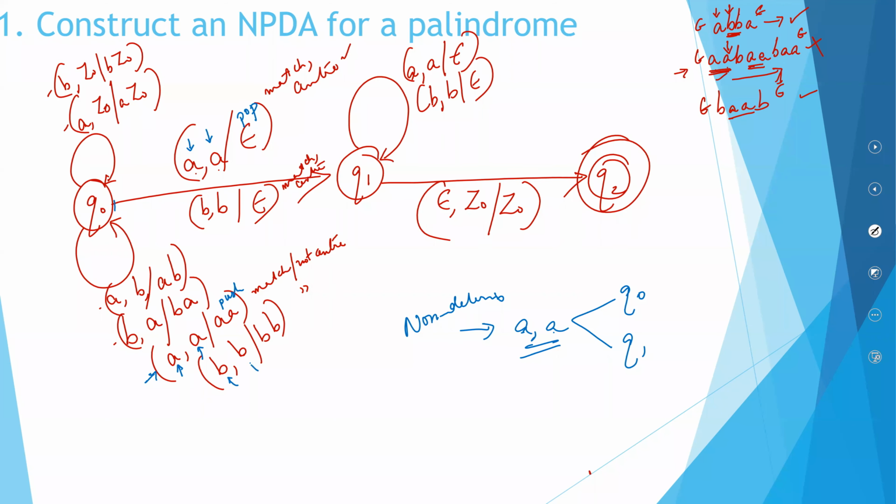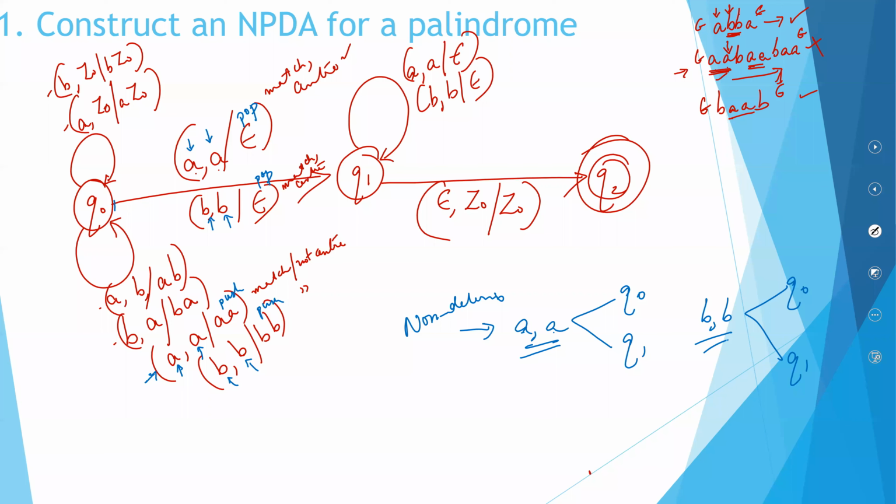You encounter a B, top of the stack is B. Here you are pushing, and it is a match, not the center. Here you have B, here you have B, here you are popping. So when you have the input BB, you are going to a state called Q0. You are even going to a state called Q1. So for the same input, you have a chance that the center has been reached, or the center has not been reached. This is called non-determinism. You are not very sure where you will go, either to Q0 or to Q1.